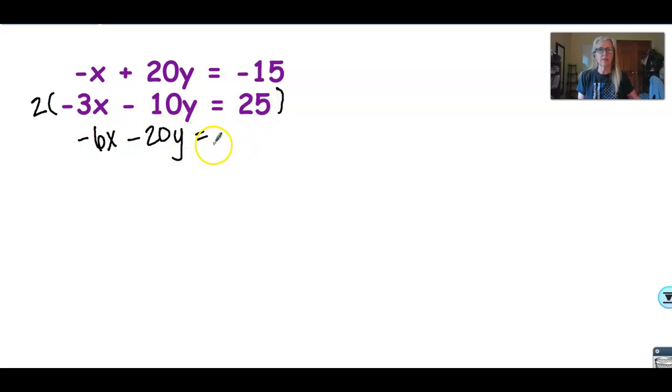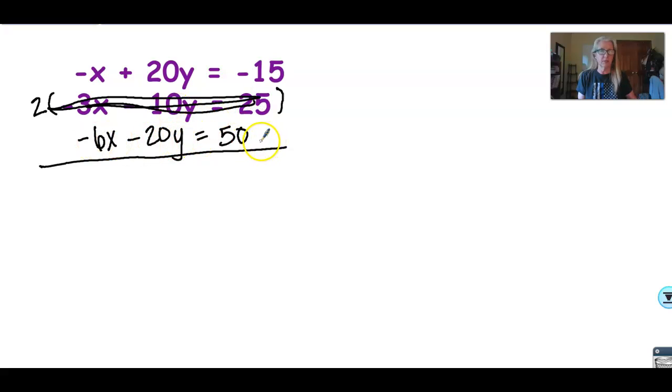And positive 2 times 25 is 50. All right, so now this equation is gone here. This one's no longer here. It has been replaced by this one.